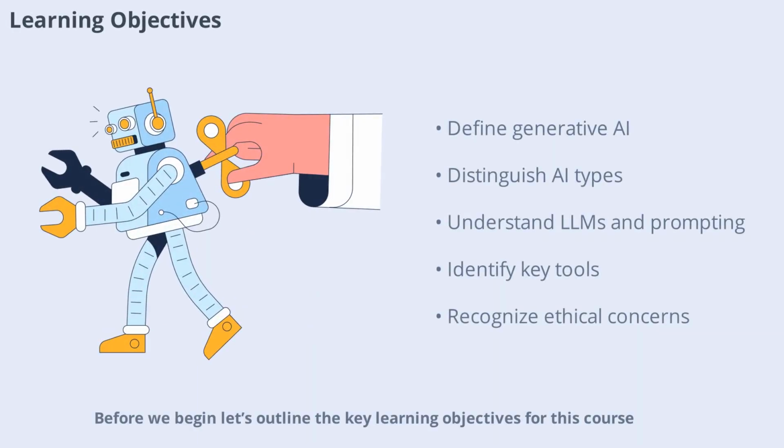By the end, you'll be able to define generative AI and distinguish it from traditional AI and agentic systems. You'll understand the role of large language models, prompting and context in AI-generated outputs. We'll cover major tools and frameworks including ChatGPT, Gemini, LangChain, LangGraph, LangFlow, LangSmith, N8N, and Amazon Bedrock. You'll also discuss practical applications in content creation, coding, marketing, automation, and research. Finally, you'll recognize the limitations, ethical concerns, and responsible use considerations in generative AI systems.